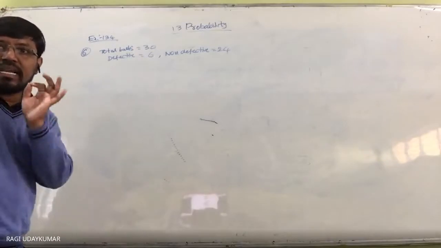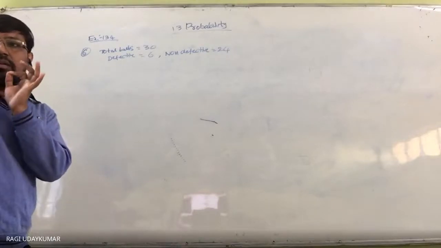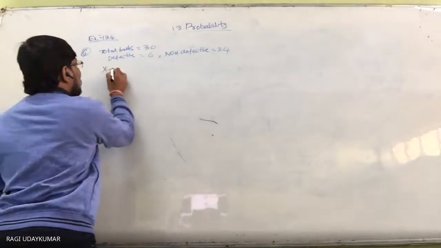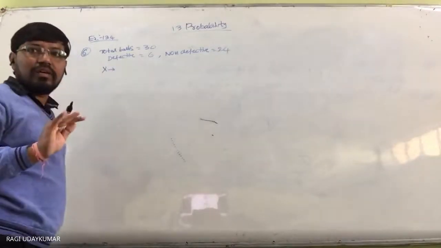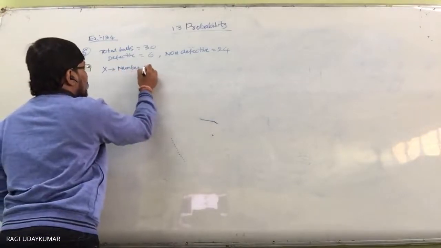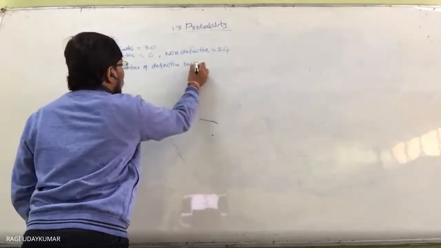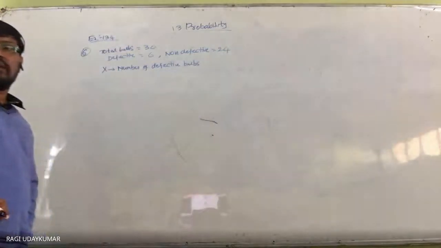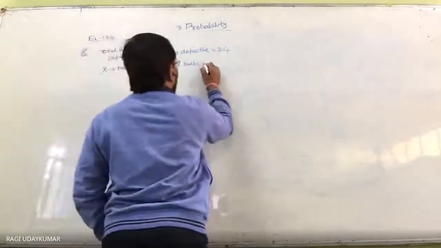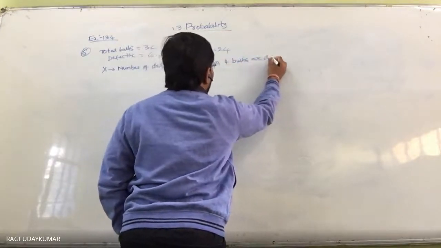And X represents the random variable that denotes the number of defective bulbs in the selected bulbs. Okay? X is the random variable that denotes the number of defective bulbs. How many bulbs are drawn? 4.